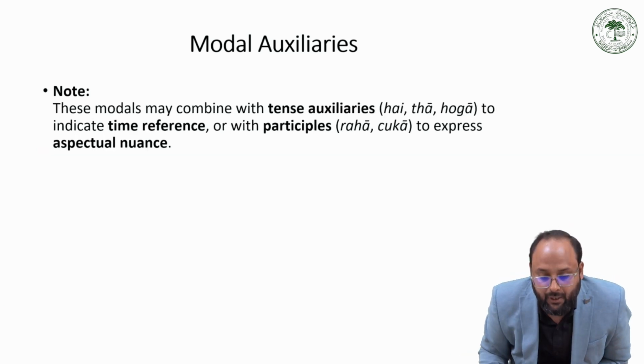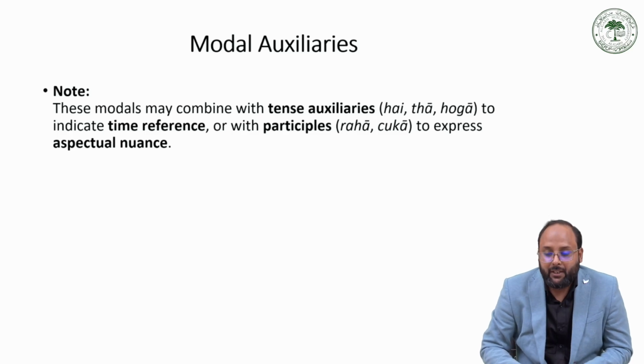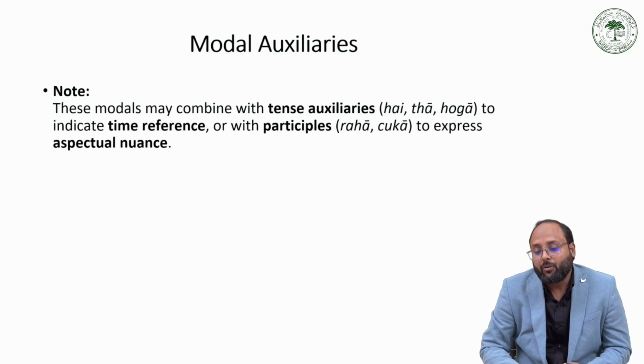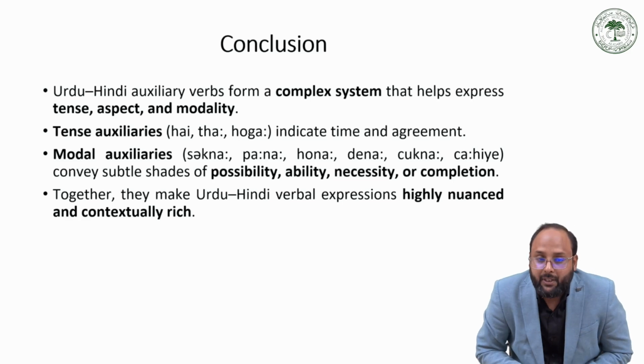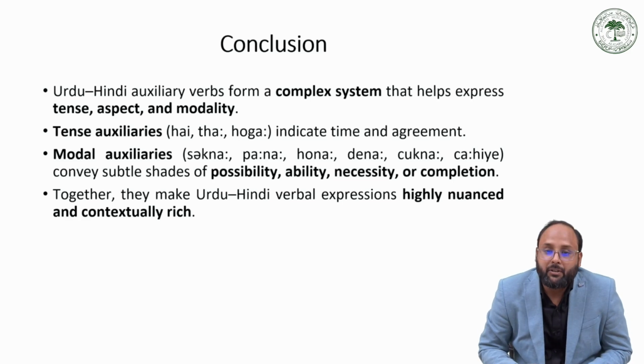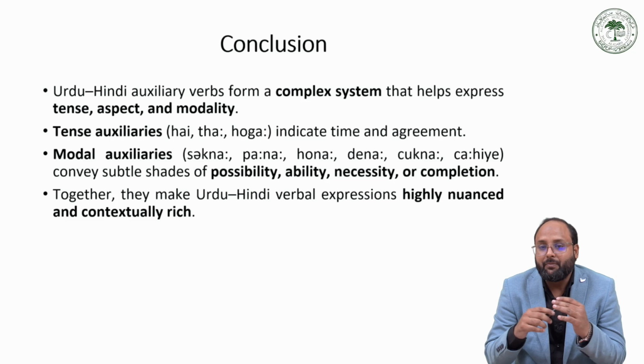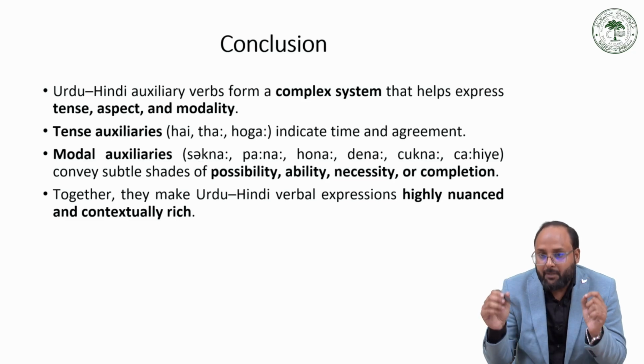So these modals can combine with the tense auxiliary है, था and होगा to indicate the time reference, or with participle रहा, चुका to express the aspectual nuance. So that is another function of the tense modal auxiliaries. So I conclude here. Urdu Hindi auxiliary verbs form a complex system that helps express tense, aspect, and modality.